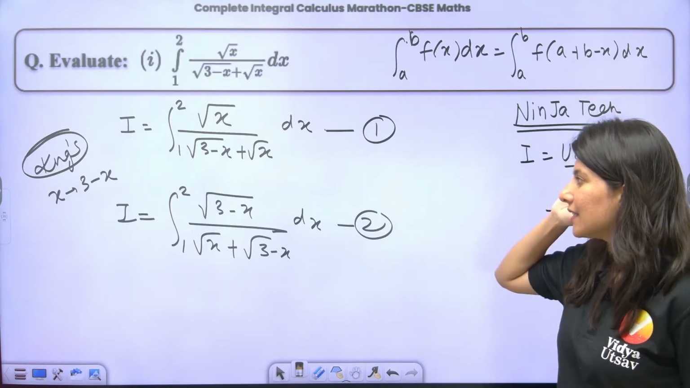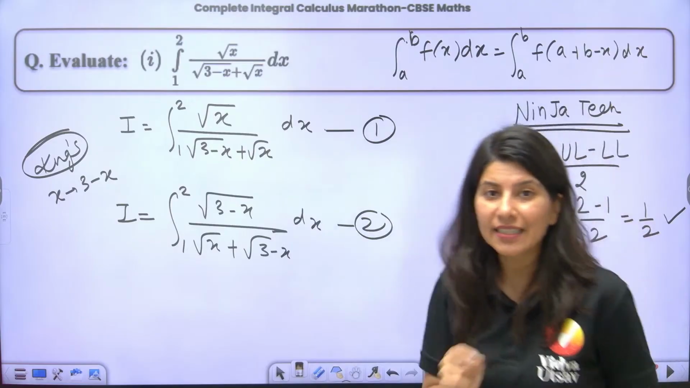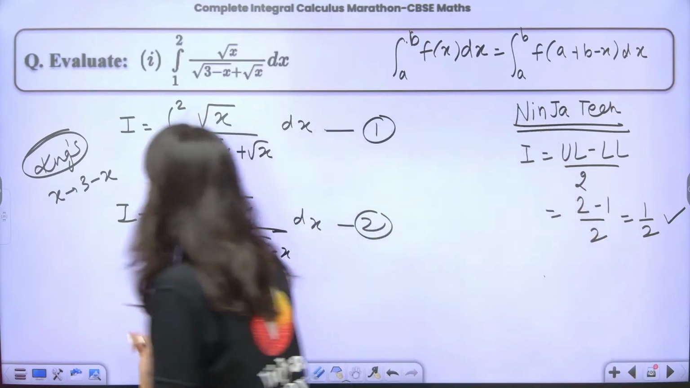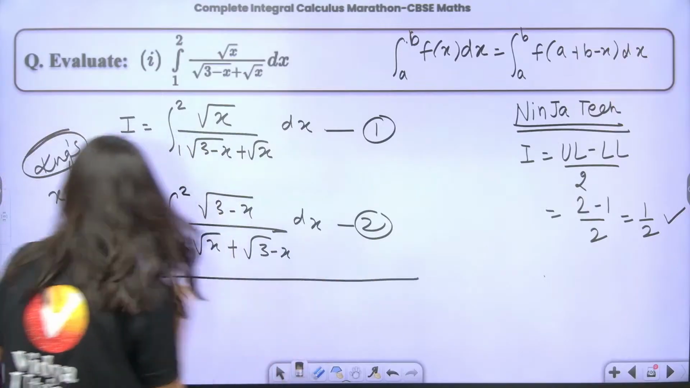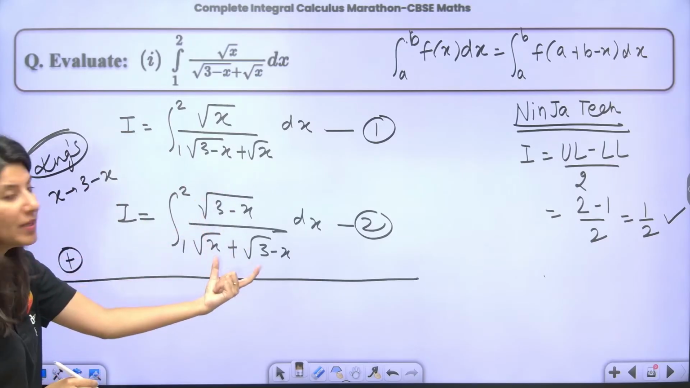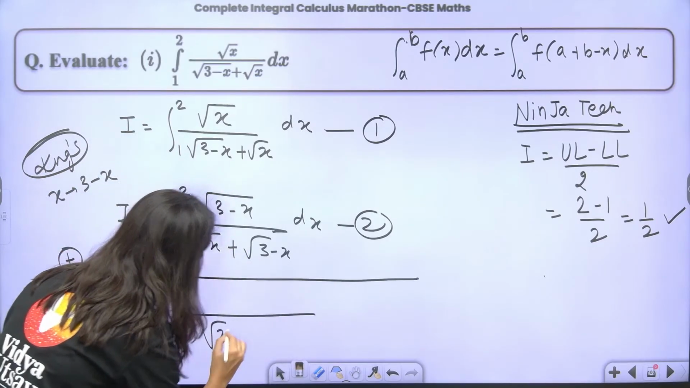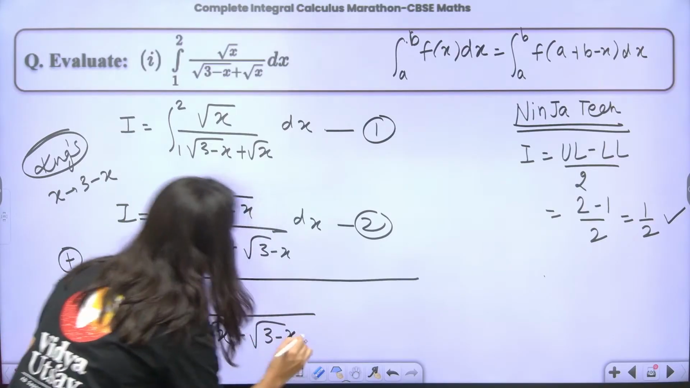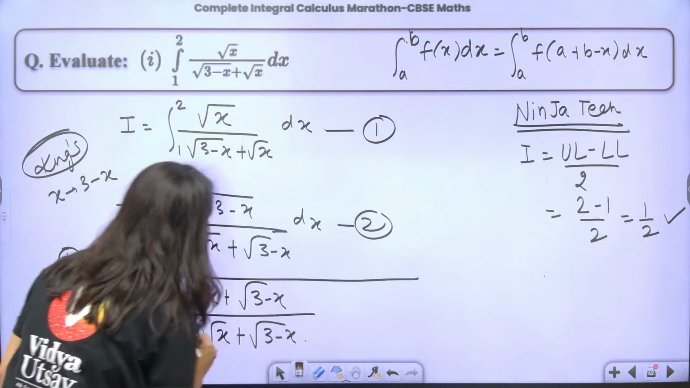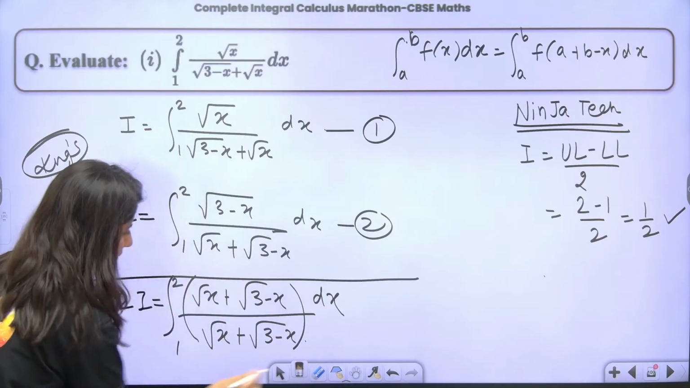Can you see this? This is after applying King's property. Remember I told you the trick. What is the trick to apply King's property? Apply King's property and then add. But before adding, make sure that the denominator of before and after should be same. So if you add, your denominator will be root x plus root 3 minus x, and this is also root x plus root 3 minus x, dx from 1 to 2.